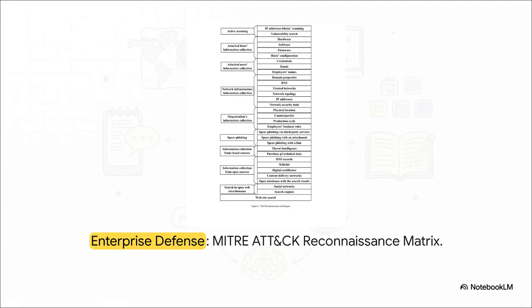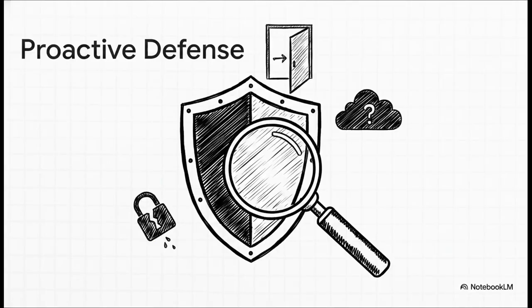Over in the commercial sector, businesses use OSINT to look at their own IT infrastructure, but through the eyes of an attacker. Using frameworks like the MITRE ATT&CK reconnaissance matrix, they actually map out how a hacker might scan their IP addresses, search for registered domains, or hunt for employee names before ever attempting a breach. So smart enterprise defenders basically flip the script.